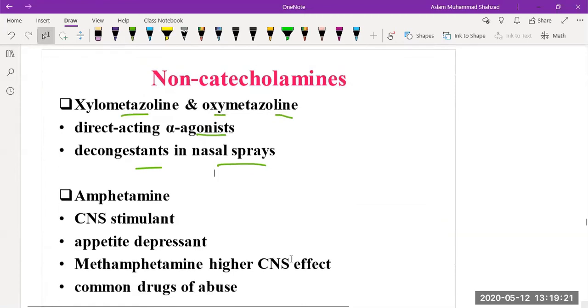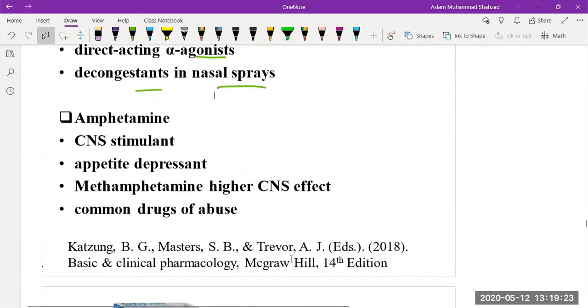Then the other examples in non-catecholamines are amphetamines, which are also used as drugs of abuse, such as central nervous system stimulants. Students, especially undergraduate students in universities and medical colleges, use these amphetamines to stay awake and work for long hours. But I will never recommend using them, so please be careful. They are CNS stimulants and appetite depressants. People can work for long hours because of the stimulant effect.